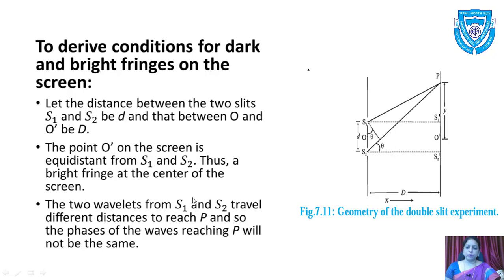The two wavelets from S1 and S2 travel different distances to reach P, and so the phases of the waves reaching P will not be the same. So see here students, if you take this point P, it might be dark or bright, depending upon the phase difference.